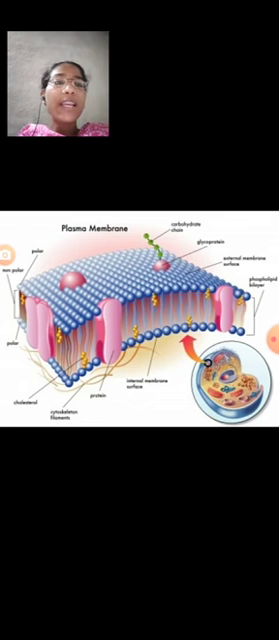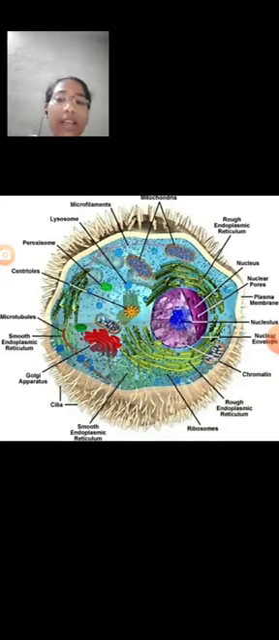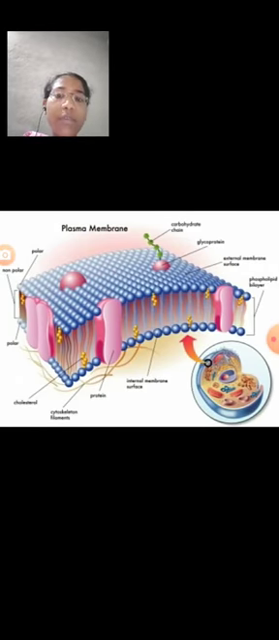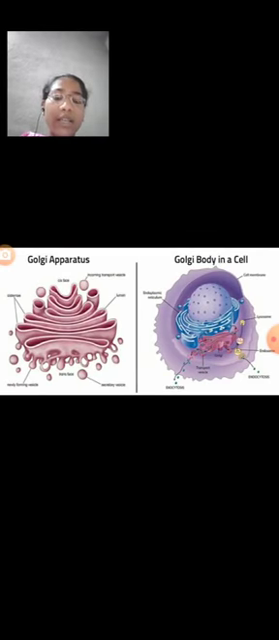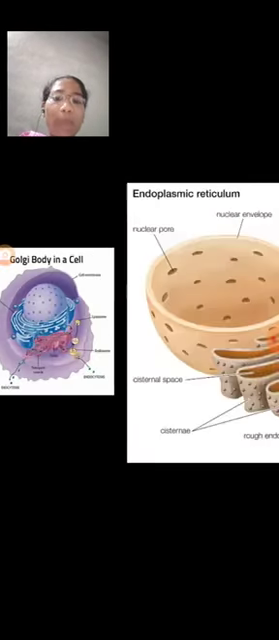This model is widely accepted as the best explaining the properties of plasma membrane. The best model explaining the plasma membrane structure is the fluid mosaic model, and the main function of the plasma membrane is its permeability. This is the structure of the plasma membrane, the fluid mosaic model, and next we are going to discuss cytoplasm.